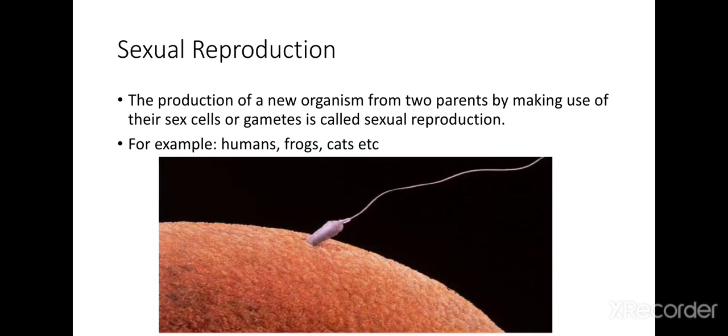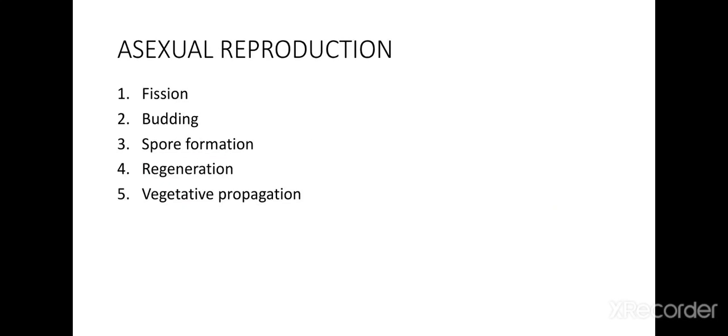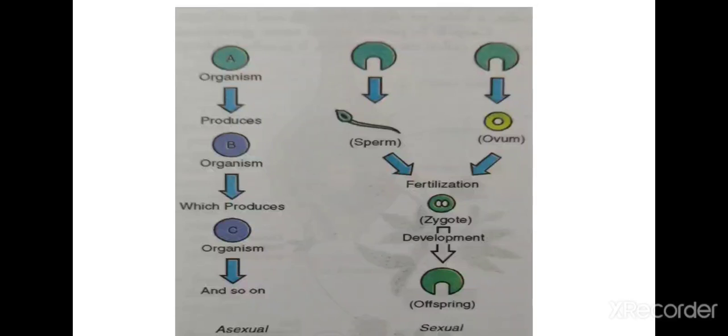So the basic difference between the asexual and sexual mode is that only one parent is needed in asexual, whereas two parents are involved in sexual mode of reproduction. So let us compare the two types of reproduction, asexual and sexual.